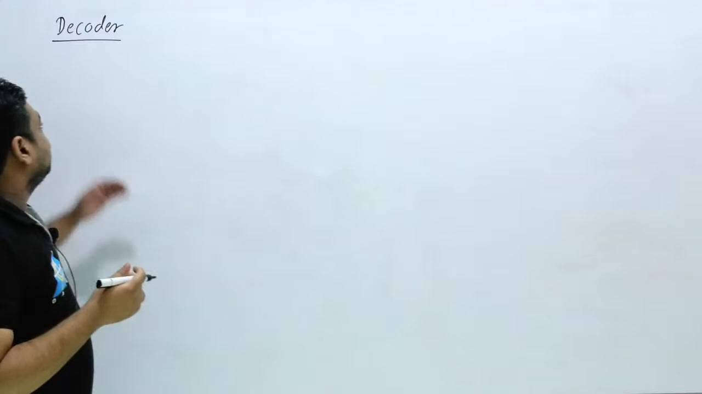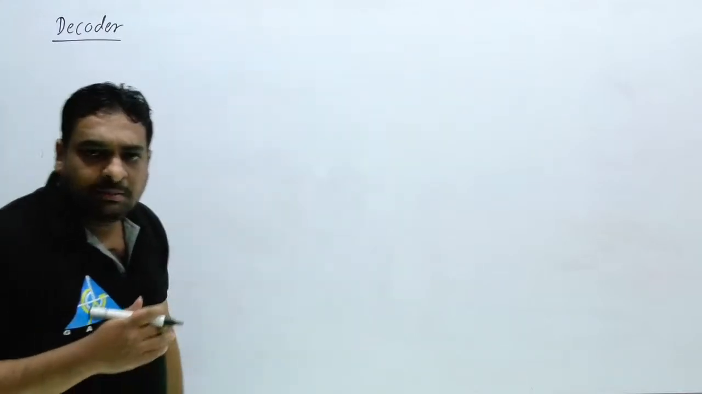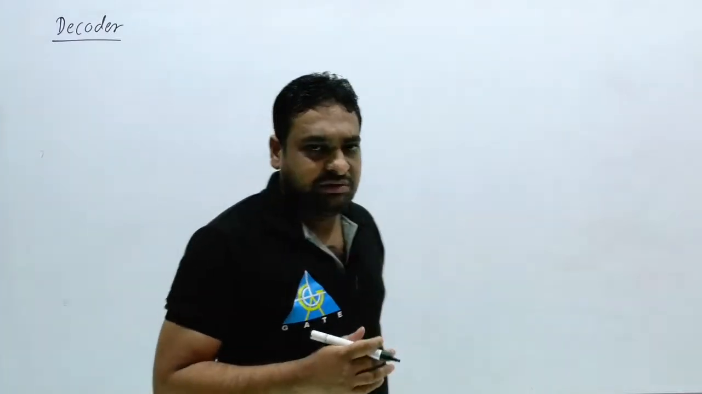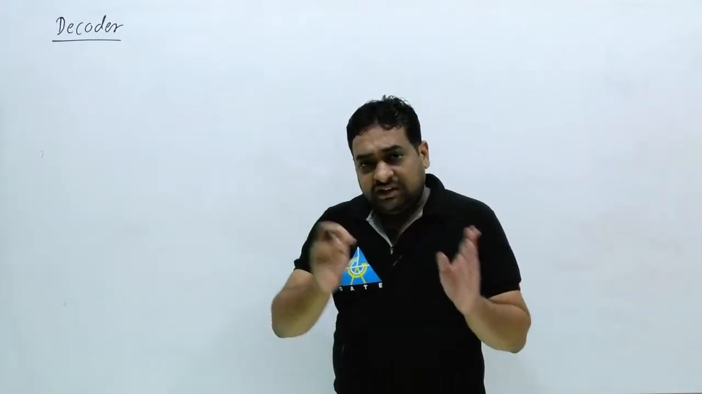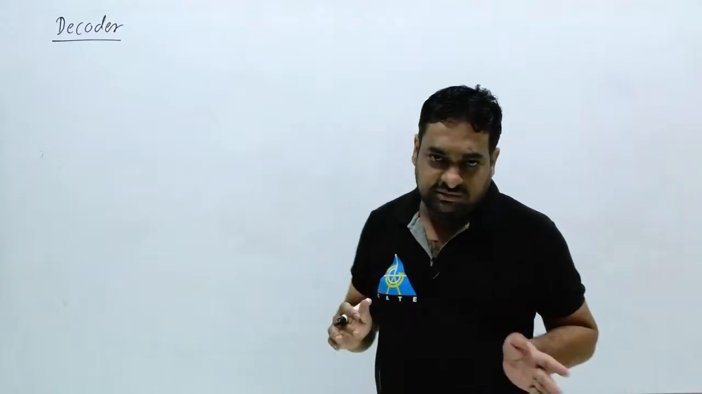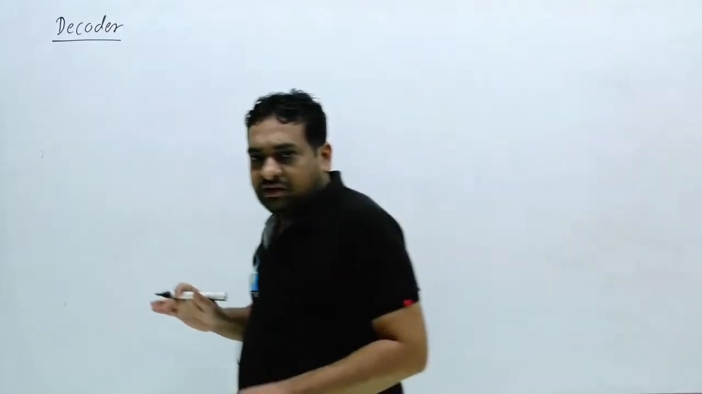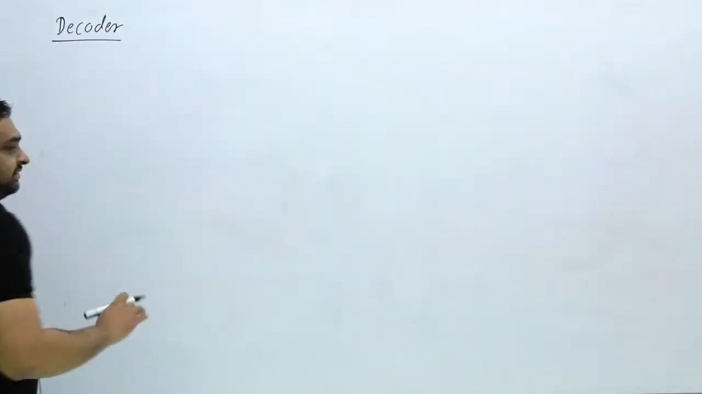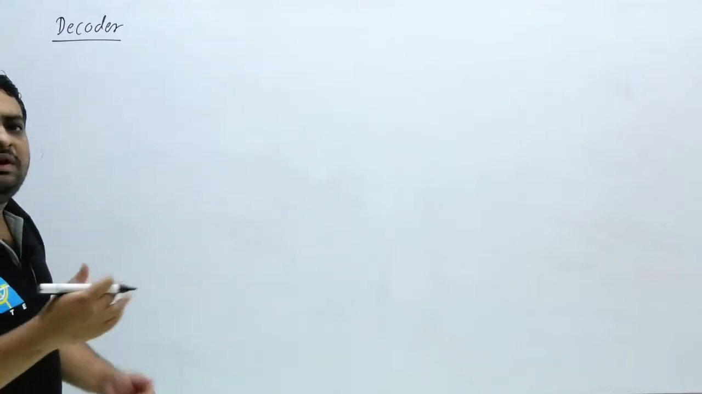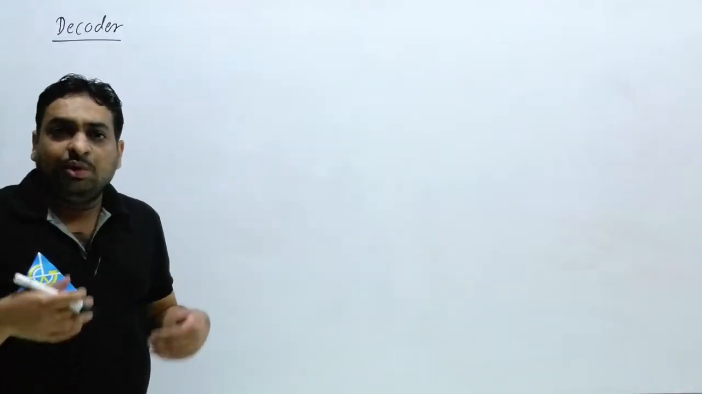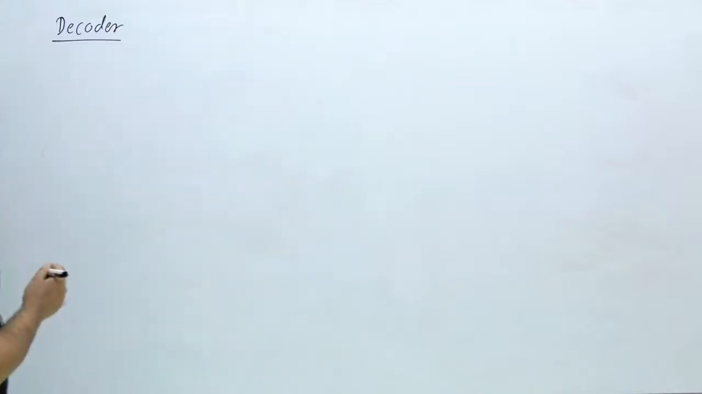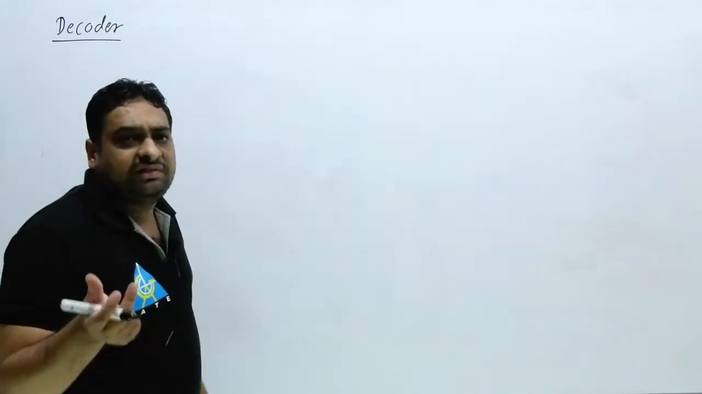So now we have to study decoder, encoder, multiplexer and demultiplexer. Here decoder and multiplexer are more important than encoder and demultiplexer. Why? Definitely, after some time you will get the answer why decoder and multiplexer are more powerful. Now first you should know what the decoder circuit is.